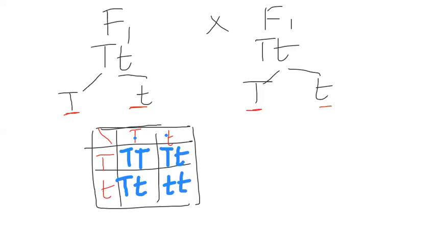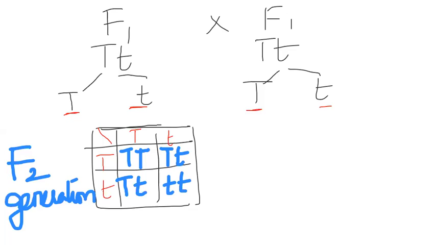Whatever plants we got, we say this generation is the F2 generation. What did we do to get the F2 generation? We did self-pollination. The self-pollination of F1 leads to the F2 generation.